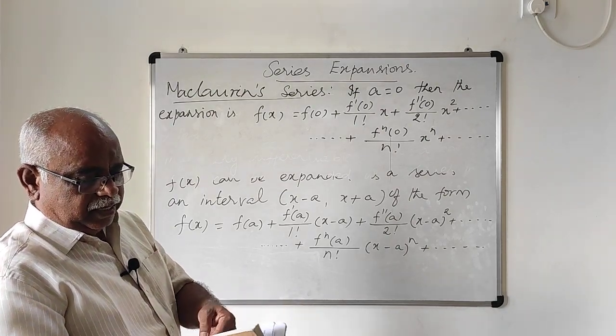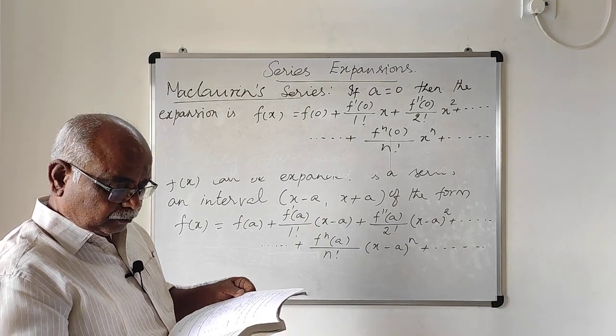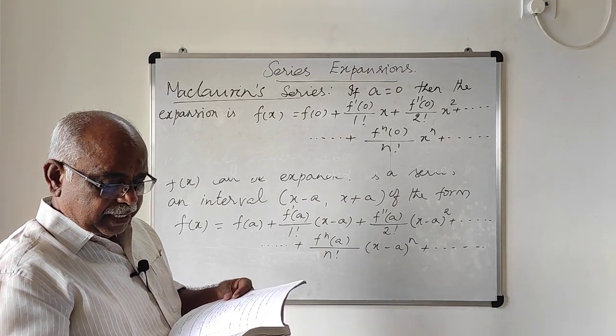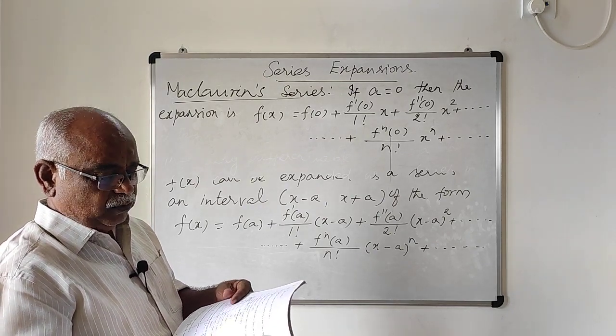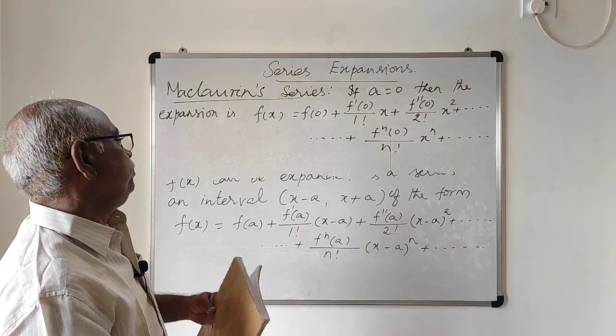So, a function can be expanded. Write the Maclaurin series expansion of the following functions. That is your exercise 7.4.